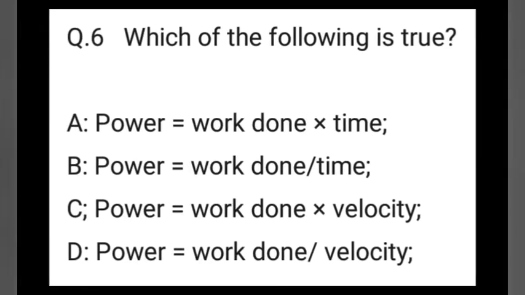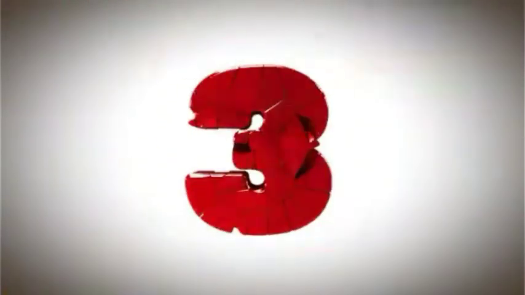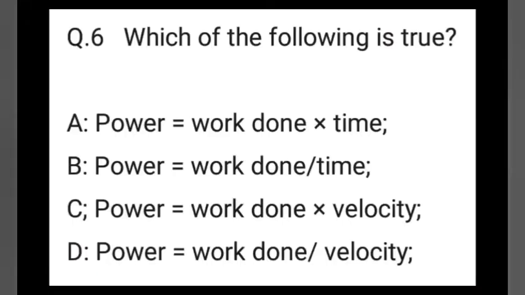Question number 6. Which of the following is true? A. Power equals work done into time. B. Power equals work done by time. C. Power equals work done into velocity. Or D. Power equals work done by velocity. The correct answer is B. Power equals work done by time.